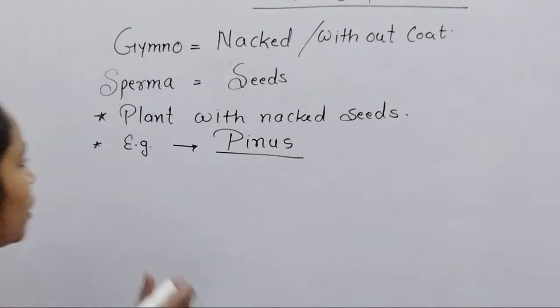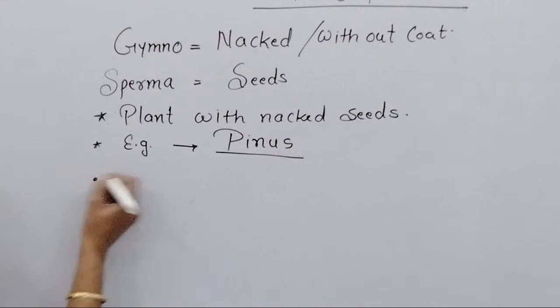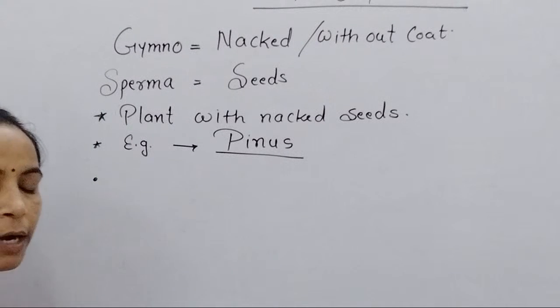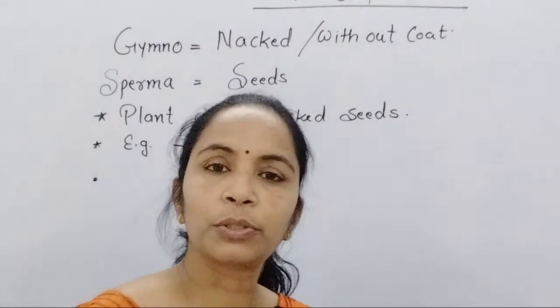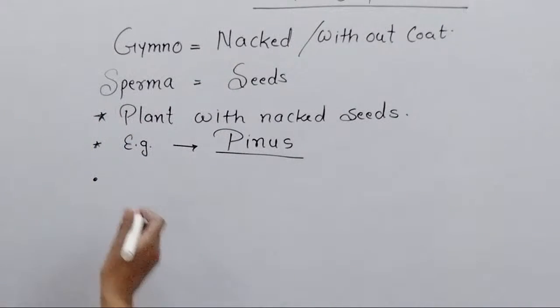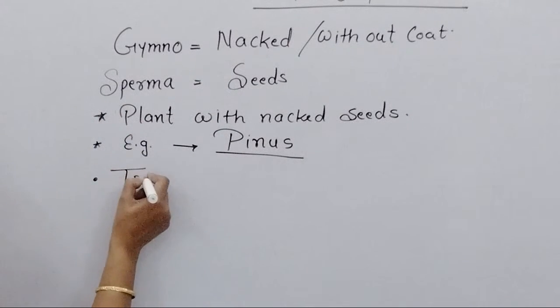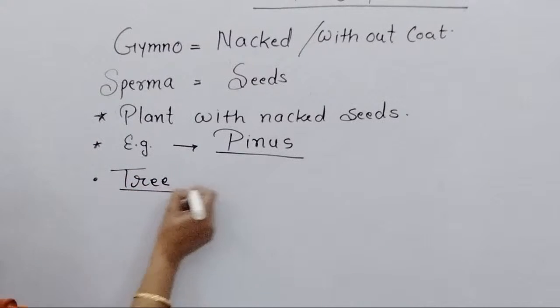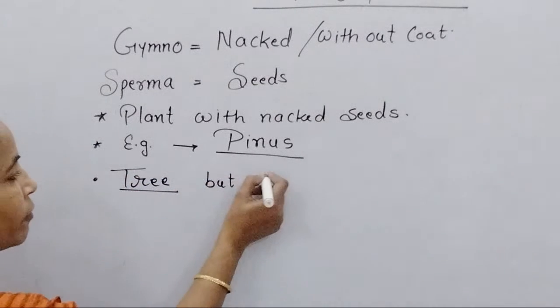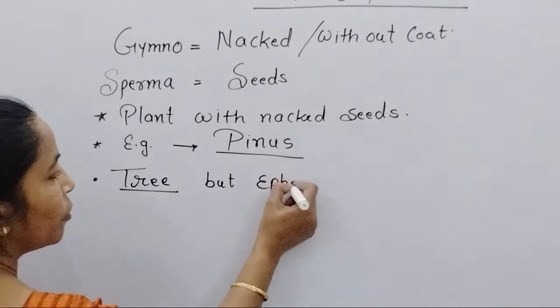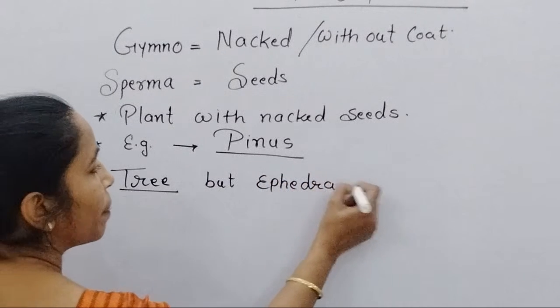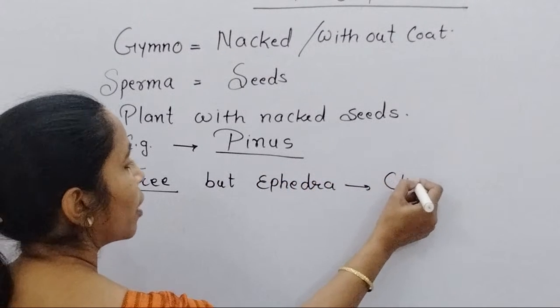So when we study about the habit, habit means what is the habit of the plant: tree, herbs or shrubs. Predominantly you remember most of the gymnosperms are trees, but when we study Ephedra, Ephedra is one of the climbers.